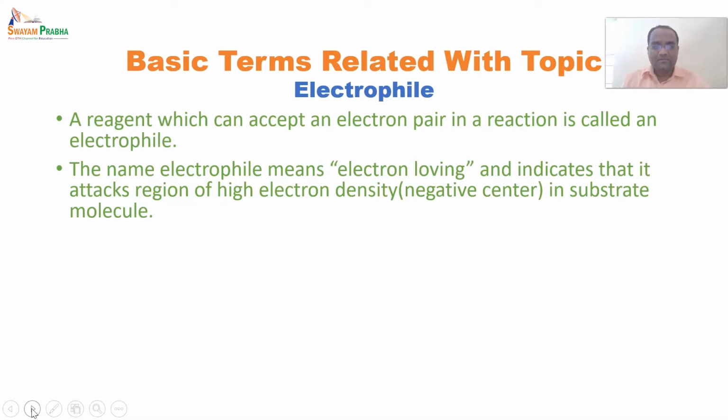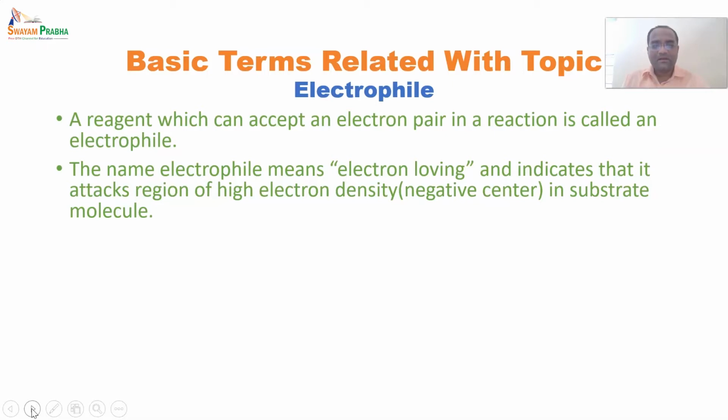So in our case, we will be coming across the electrophile that has been generated in the first step, generated with the help of a Lewis acid or some other similar reagents, and which attacks a region of high electron density. Here the high electron density region will be the pi system of the aromatic ring.